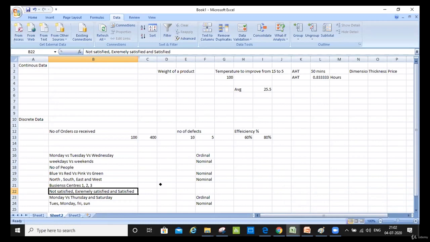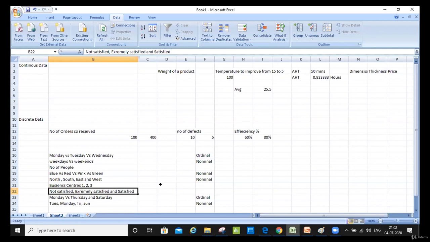So not satisfied, extremely satisfied, and satisfied, and this kind of values I have can be maintained in a certain order, though it has been jumbled. We can still put them in order. Yeah, I got where you're coming from. So what she's asking is, you're absolutely right. I just did it intentionally to make you understand.